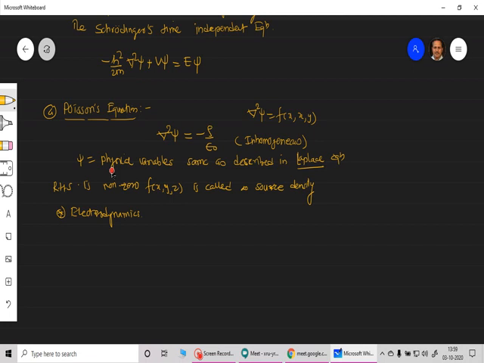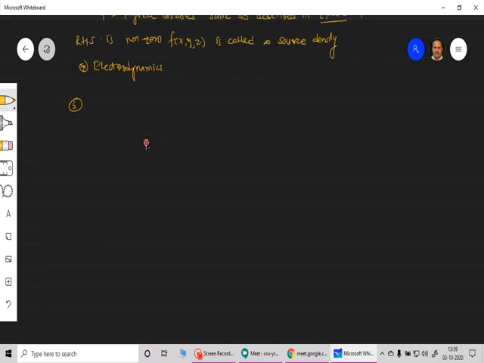Then fifth, the equation used frequently in electrodynamics, that is the Helmholtz equation. I think you have heard about Helmholtz free energy, the same Helmholtz. This equation is given by del square psi plus k square psi is equal to 0.